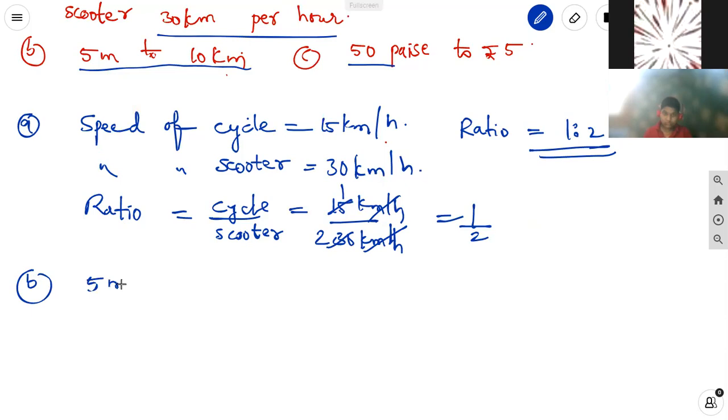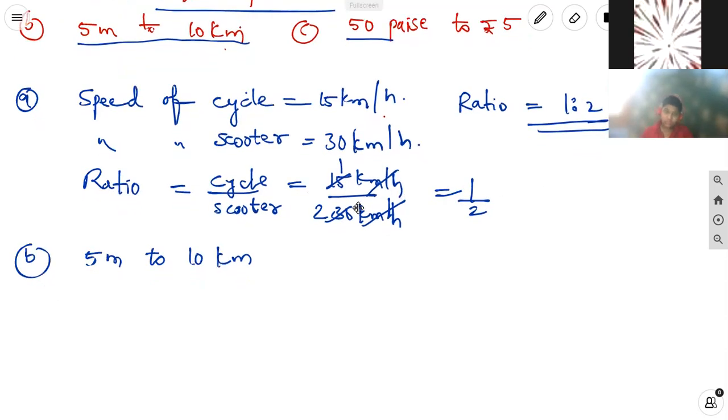Next, find out 5 meter to 10 kilometers. First, we check the units. If the units are the same, then we can divide one by the other and we get the ratio. But if the units are not the same, then we convert into the same units. We know that 1 kilometer is equal to 1000 meters.